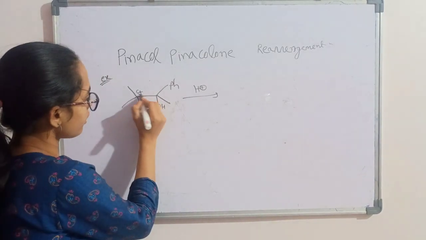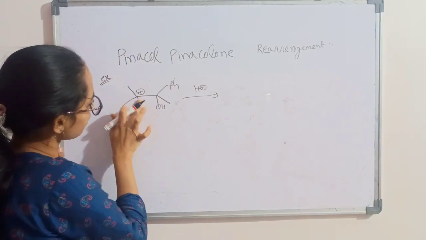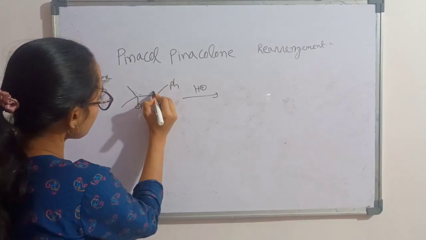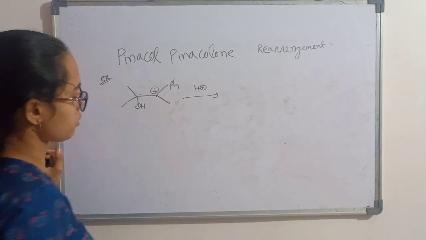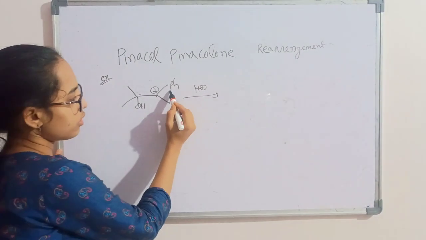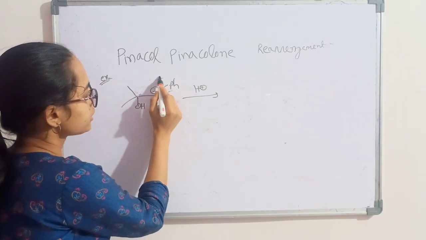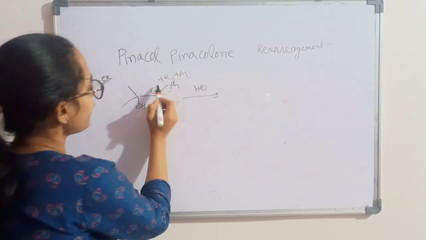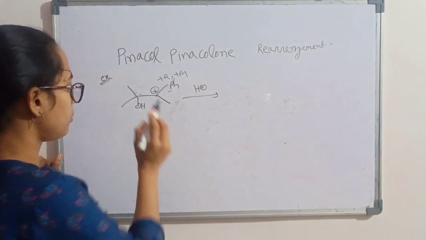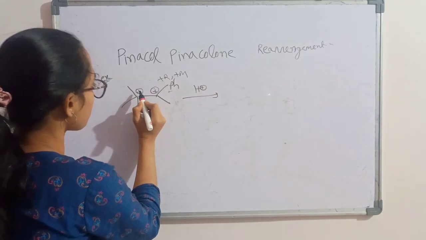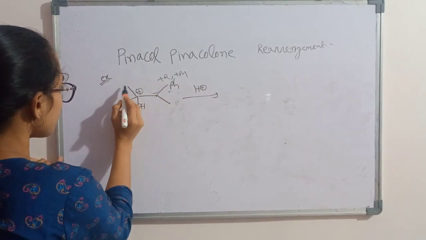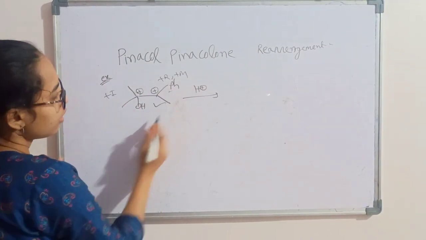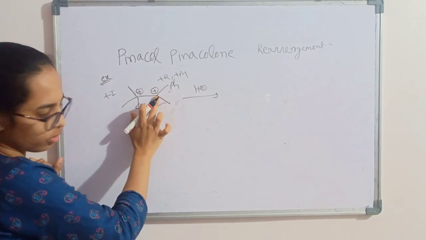If the carbocation forms here, then this hydroxyl will not be there, it will be more stable, or here the carbocation will form. Which one will be more stable, you have to see that. So phenyl gives electrons by +R or +M effect, and it's aromatic in nature, so it will stabilize the carbocation more. But in methyl, if the carbocation forms here, it will stabilize only by the +I effect. So the carbocation at this position will be more stable. So the carbocation will form here.